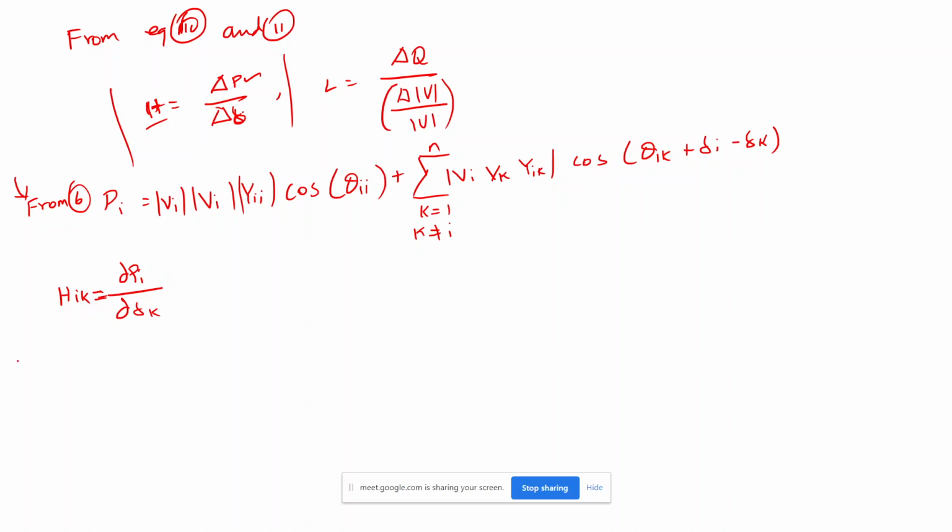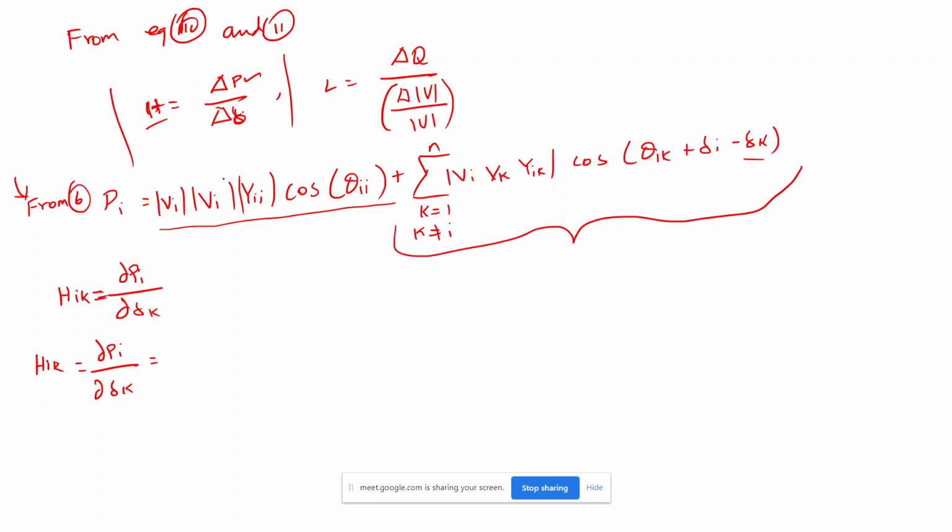From equation 6, delta k is available only in one term, and the rest of the thing does not contain delta k, so I will get only this term if I differentiate, and the rest of the equation will be